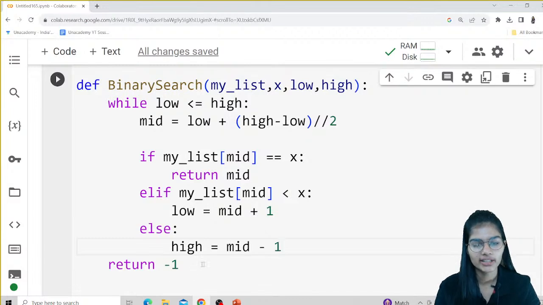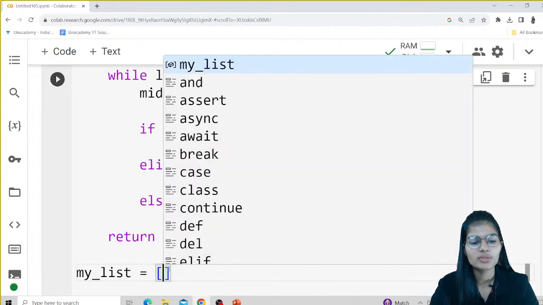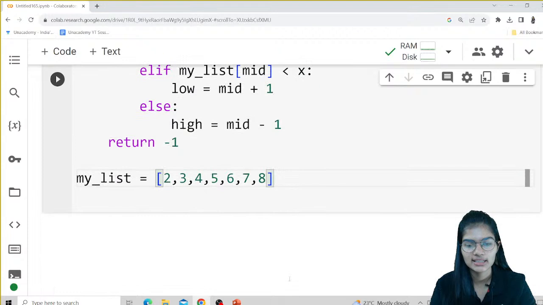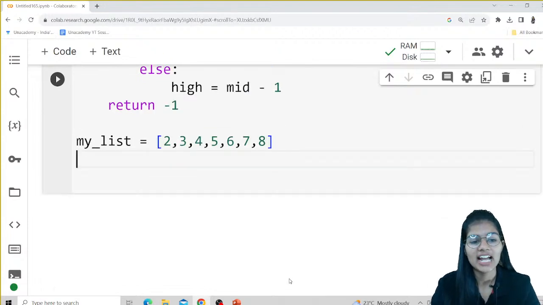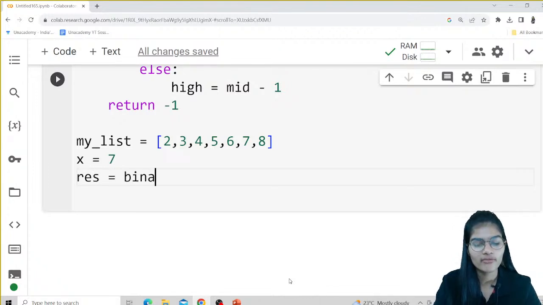Now it's time for declaring my list and everything. So I would just do my _list, and as of now, I am just taking a list which is already sorted. So I'll start with 2, 3, 4, 5, 6, 7, 8. I'm just taking this list as of now. Then I would declare which value I have to find. So I'll take the value for my x and I want to find the position for, let's say, 7. That's it. I would make a new variable as res. That will be my result variable, and here I am going to call my function.